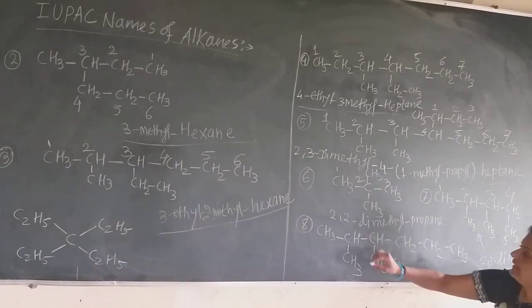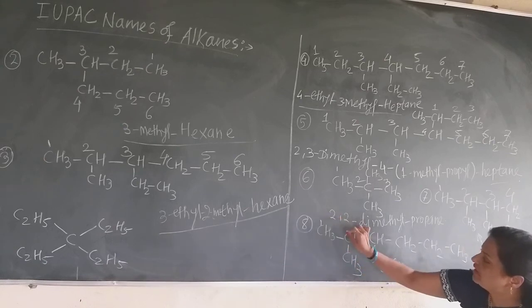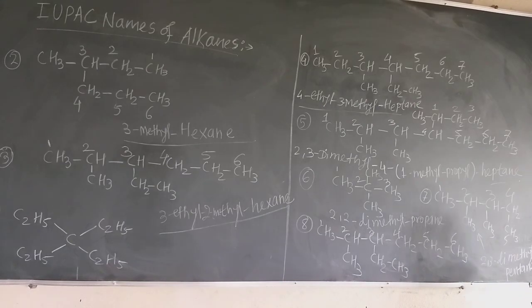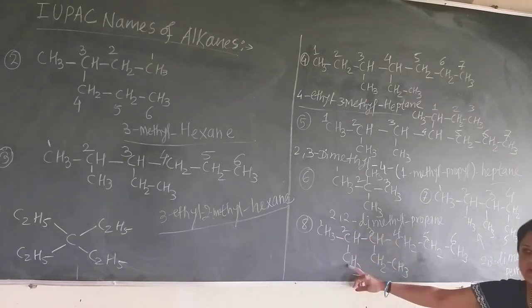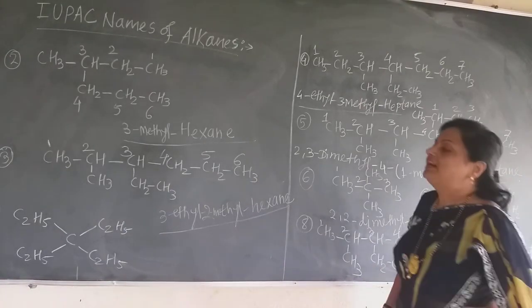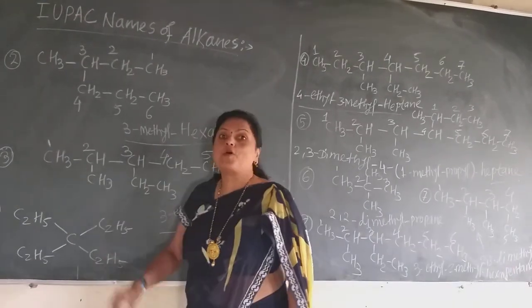The numbering is given from this side 1, 2, 3, 4, 5, 6. That is, the parent alkane is hexane. On the second carbon there is a methyl, and on the third carbon there is an ethyl. So give the 3 ethyl first in the name: 3 ethyl, 2 methyl hexane. The parent alkane is hexane because 6 carbon atoms are there. Now let us see how the name for this compound is given.